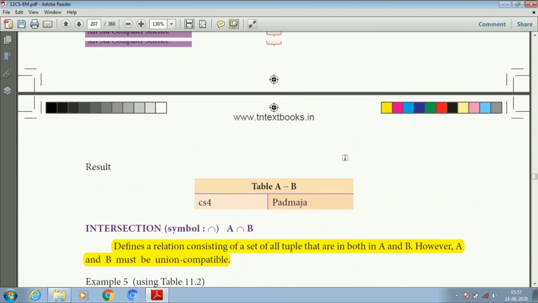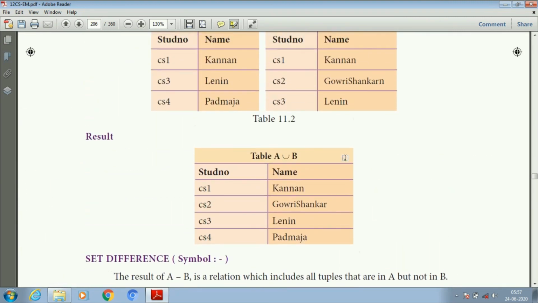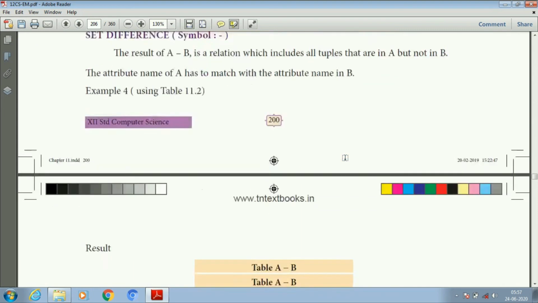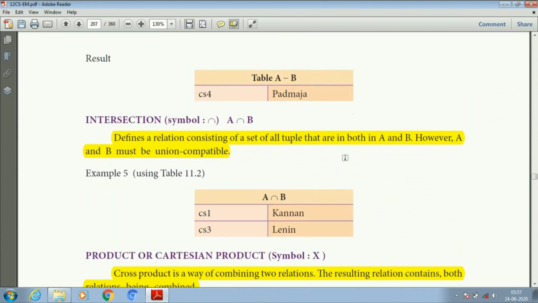Let us see table A minus B. See, Kannan is in both, so Kannan is struck out. Lenin is struck out. So the remaining one is CS4 Badmaja. So the set difference output is CS4 Badmaja.